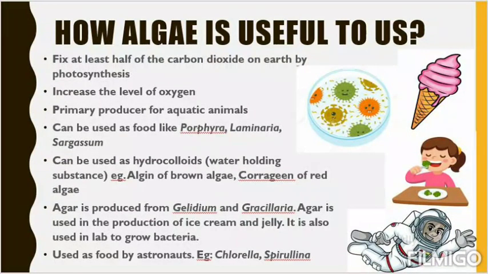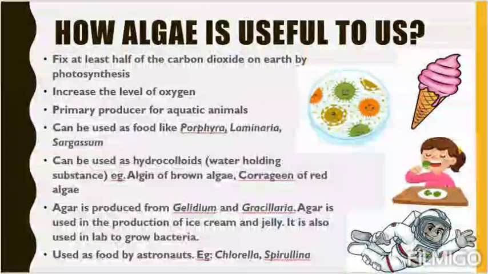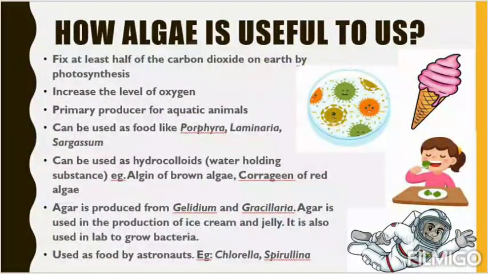Then, it is a primary producer for aquatic animals. Some aquatic animals directly feed on algae. They can eat the algae, or they can breathe the oxygen produced by the algae. Next, it can be used as food, like Porphyra, Laminaria, Sargassum. These 3 are algae that we can directly eat as our food. We can cook it as a food, or we can have it as a salad.